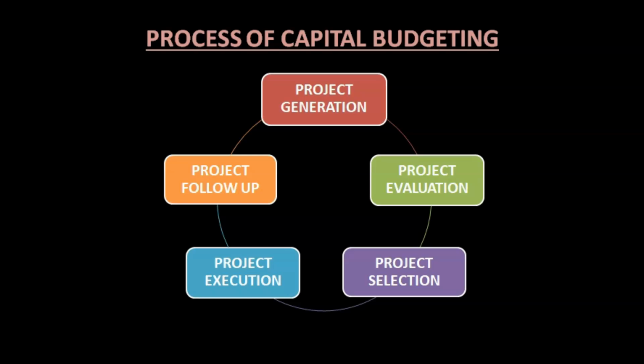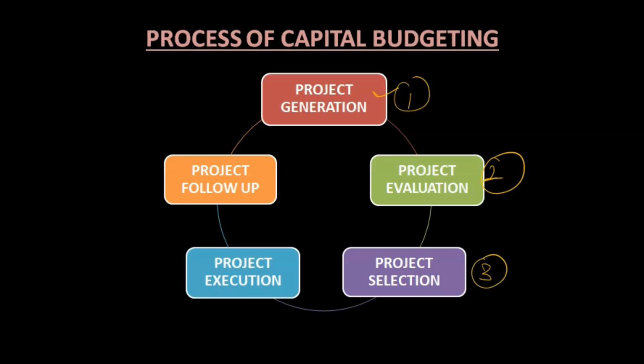Project generation. First thing, what is the process? First we have to see what options are available to us, what are the projects in which we can invest. Then we have to evaluate each and every project. This is the first stage, and this is the second step. First we see what options we have, then we evaluate each option, then we have to select.